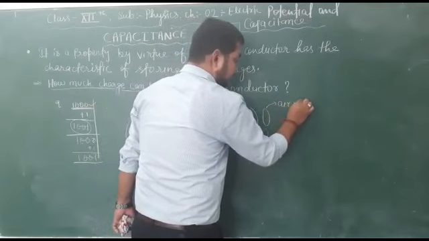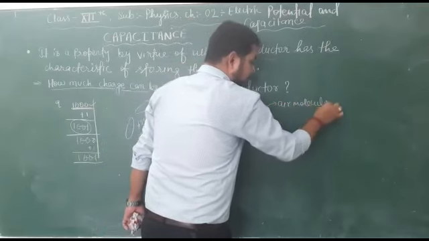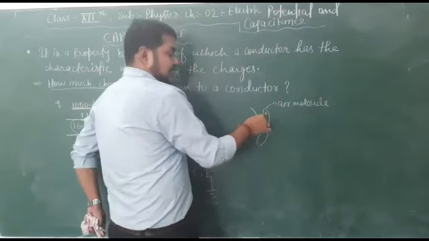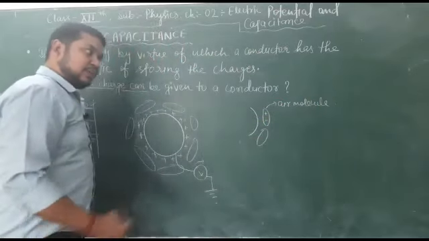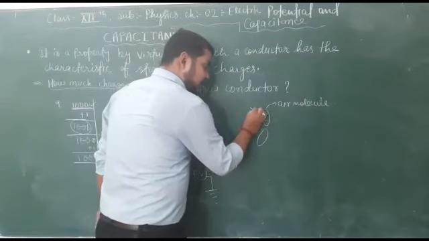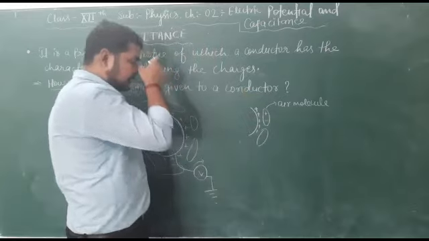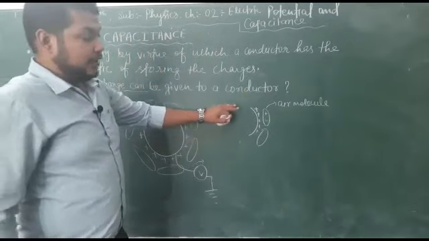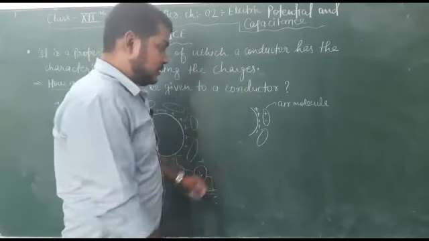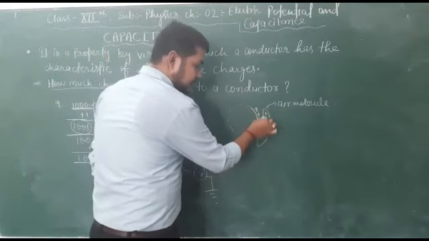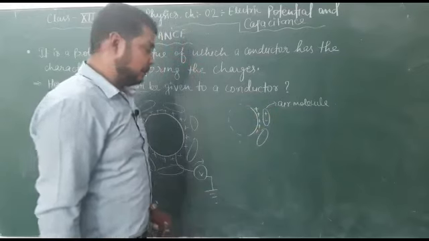This is an air molecule. The air molecule is of neutral character. So plus and minus charges are embedded in these molecules equally. Now as the number of charges here increases, the positive charges on the surface of the conductor increase. As we know, electrostatic force will exist between the charges over the conductor surface and the charges inside the air molecule.